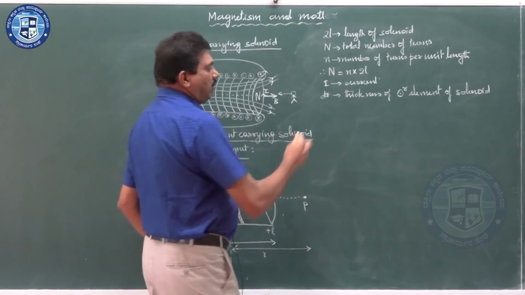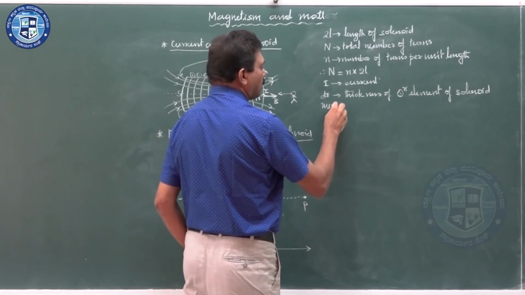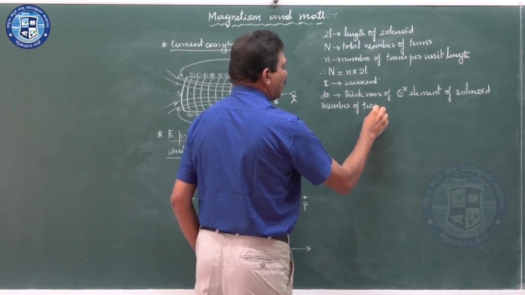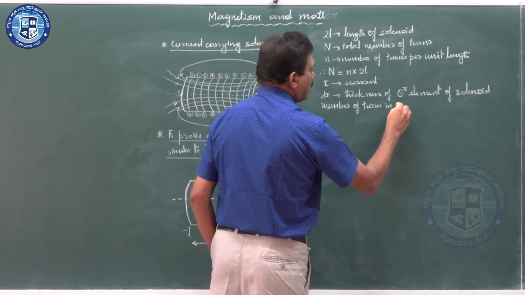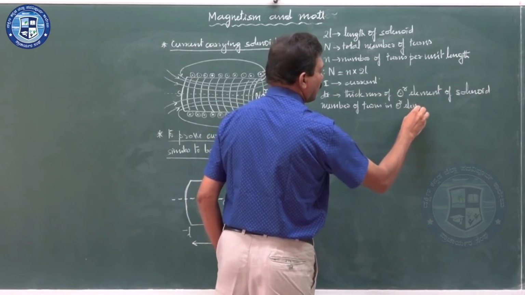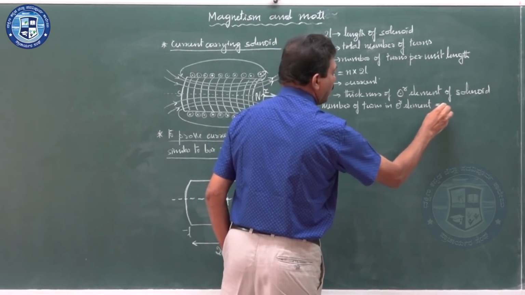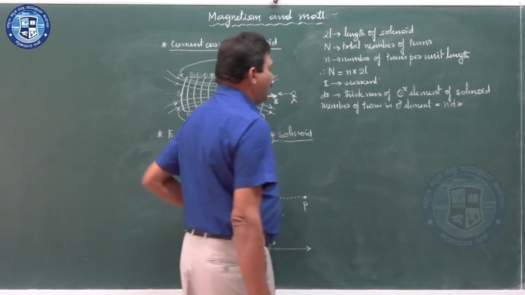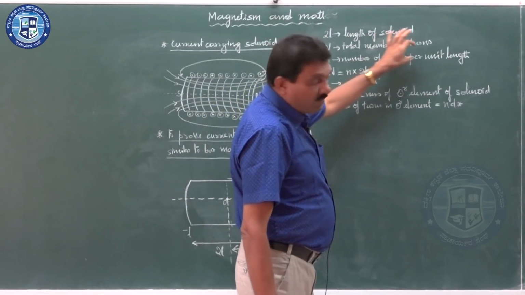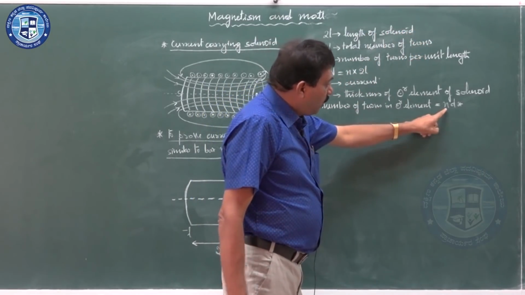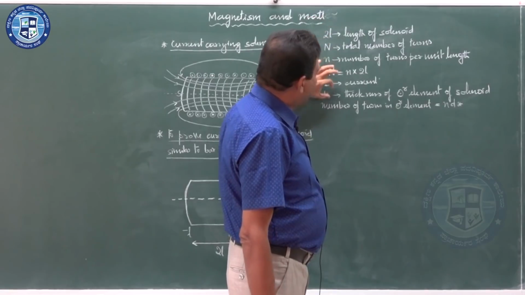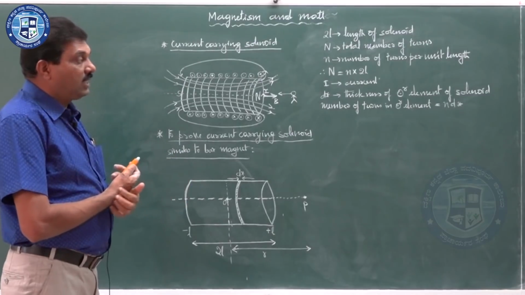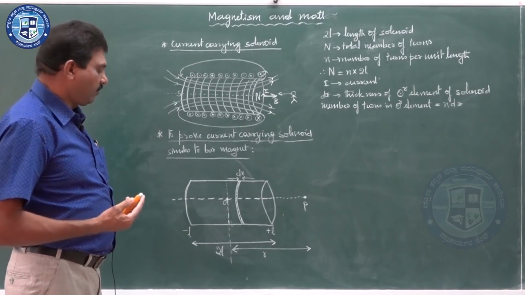So therefore, what is the number of turns in the circular element? It is n into dx, because we have taken small n as the number of turns per unit length. Dx is the thickness, so n into dx gives you the number of turns in the circular element, n dx.